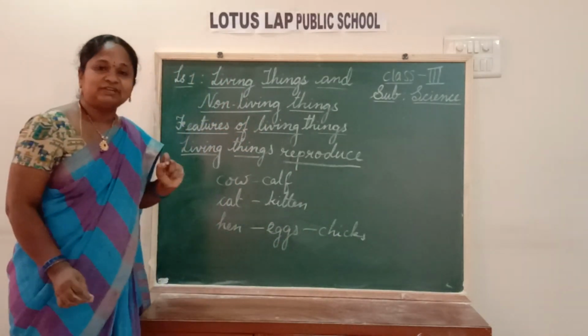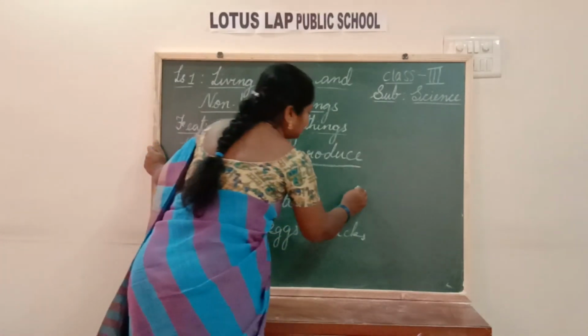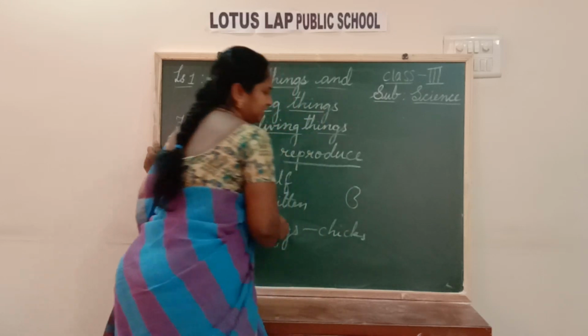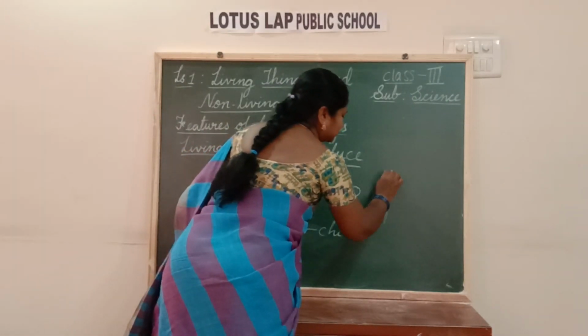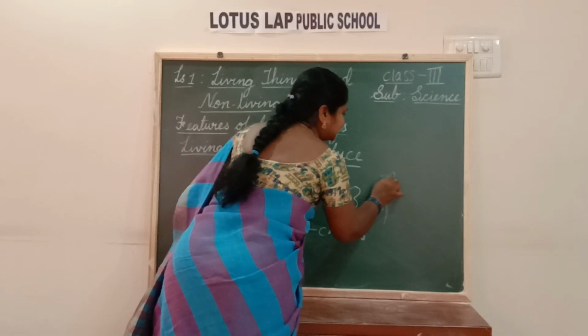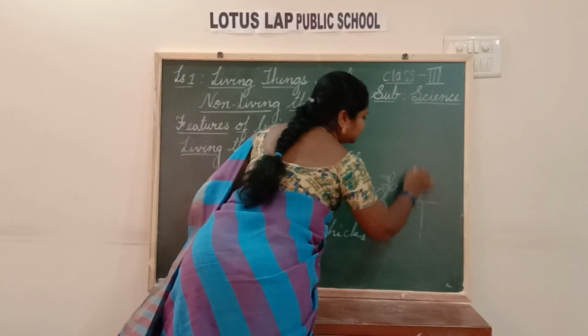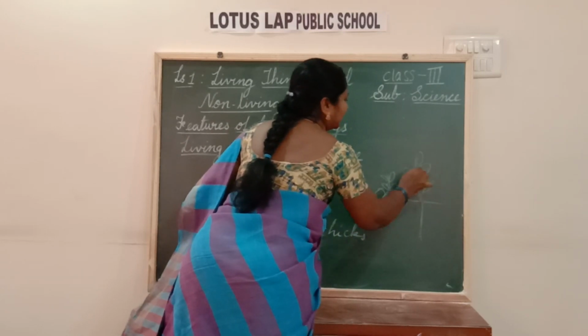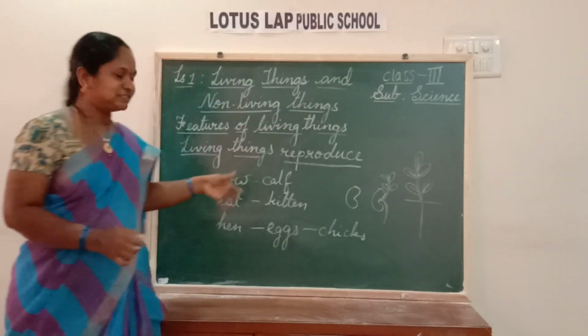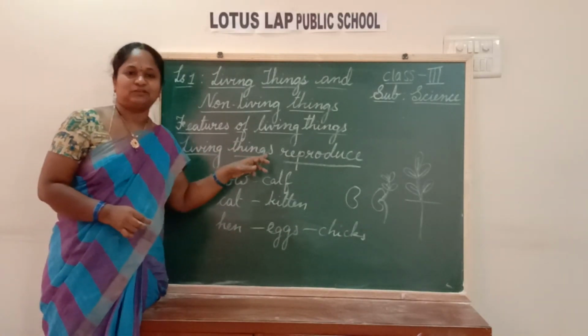Now how plants will reproduce? Plants will reproduce from seeds. From small seeds, the plant come out. Yes? It is growing into a plant. This is how plant reproduces. This is about the living things reproduce.